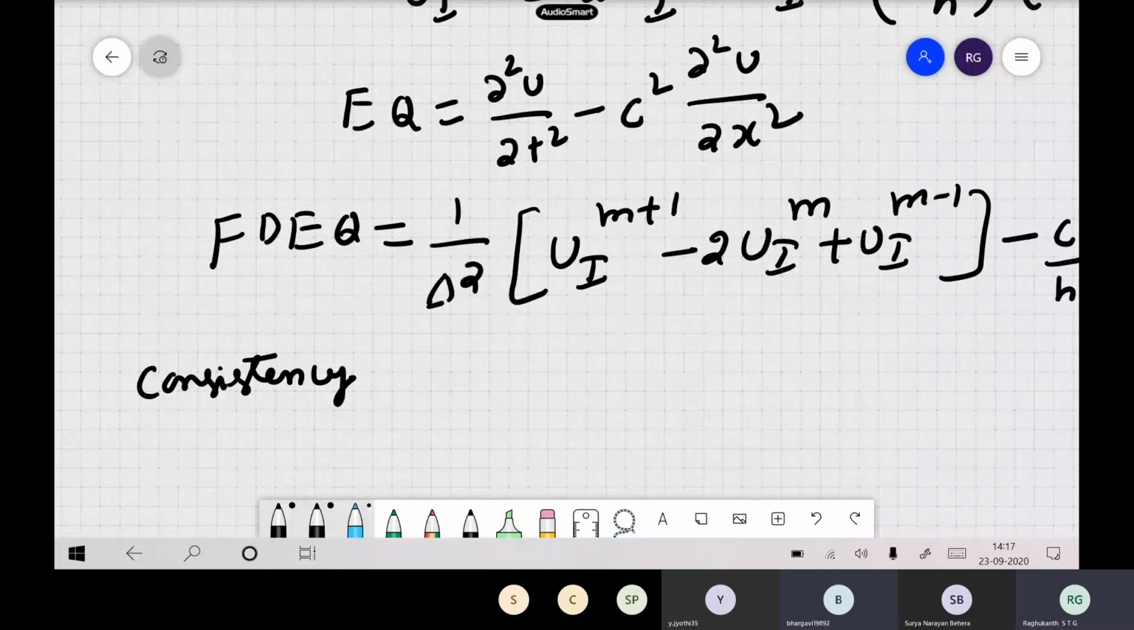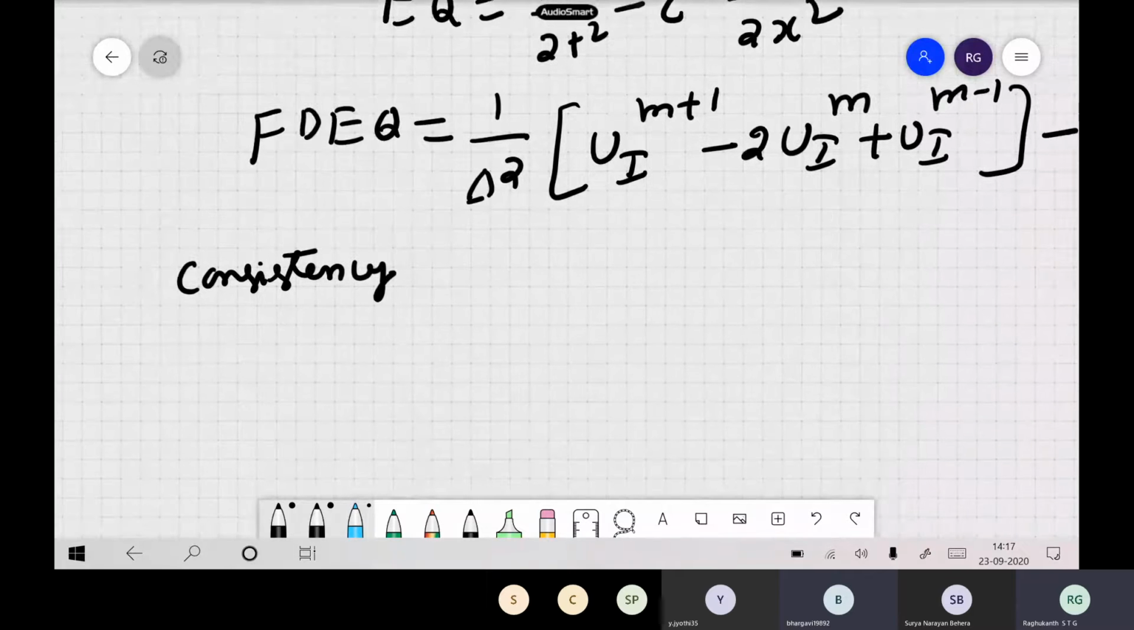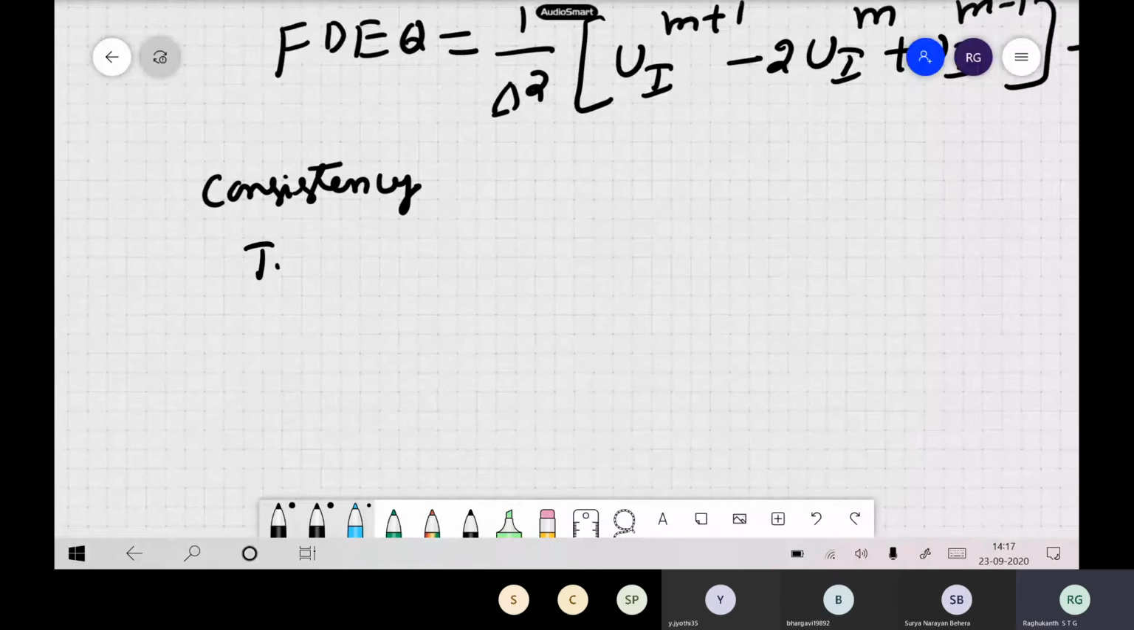We told something. If you want to check consistency, it is different from convergence. Convergence you check in terms of the actual variables. Consistency means the equation itself. Last class I have already told you, this is a truncation error.